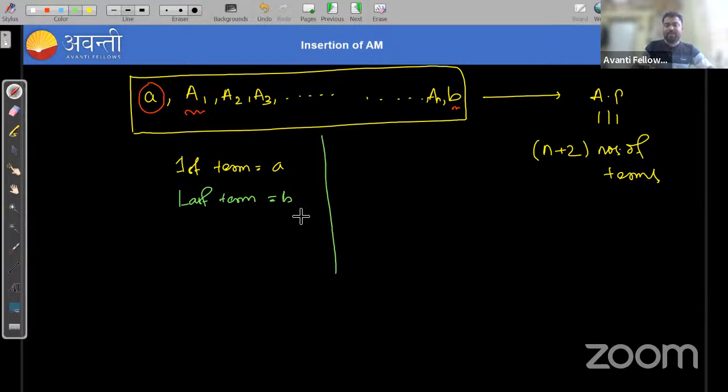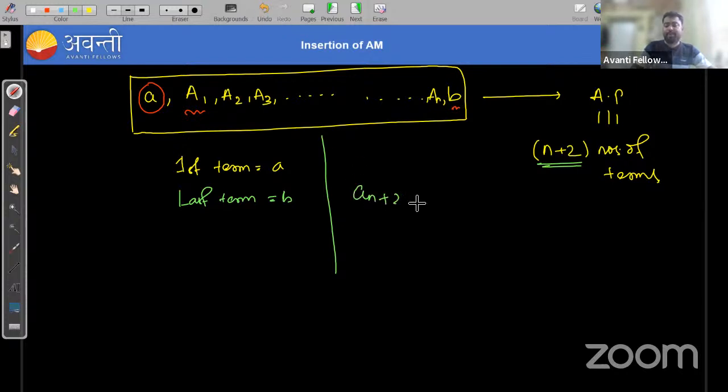If the last term is B, the total number of terms is n plus 2. So the last term will be a(n+2). Yes or no?